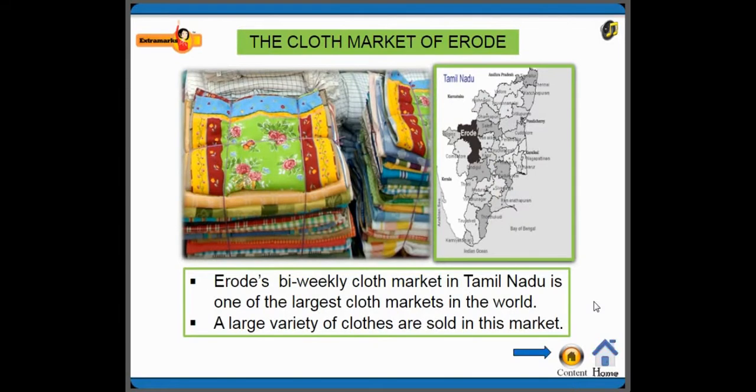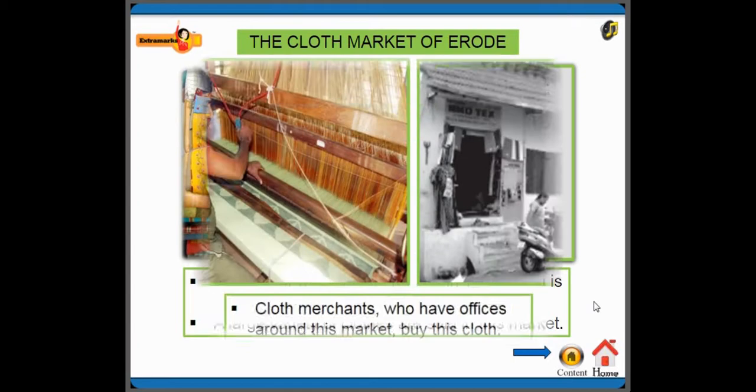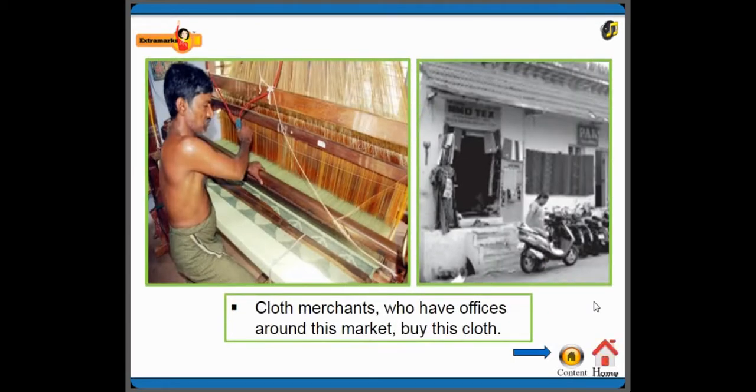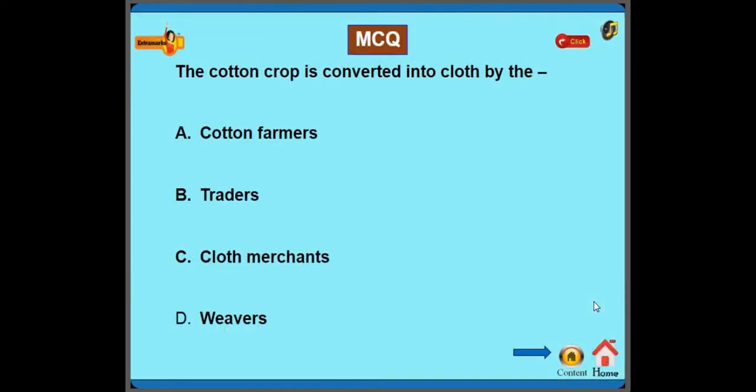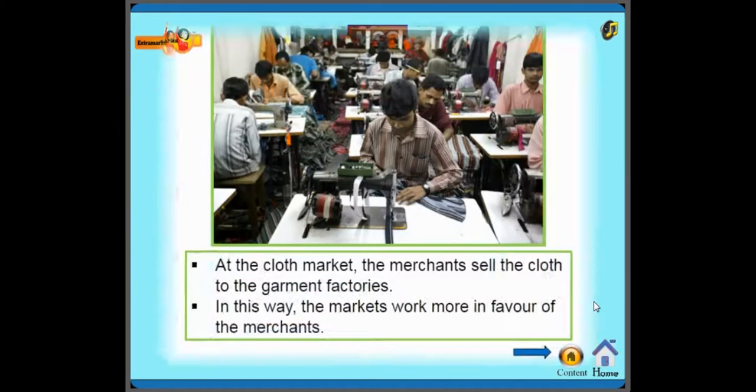And see the cloth market of Erode. Erode's bi-weekly cloth market in Tamil Nadu is one of the largest cloth markets in the world. A large variety of clothes are sold in this market. The cloth merchants who have offices around this market buy these clothes. See the MCQ question. The cotton crop is converted into cloth by the cotton farmers, traders, cloth merchants, or weavers. The answer is D, weavers. Okay.